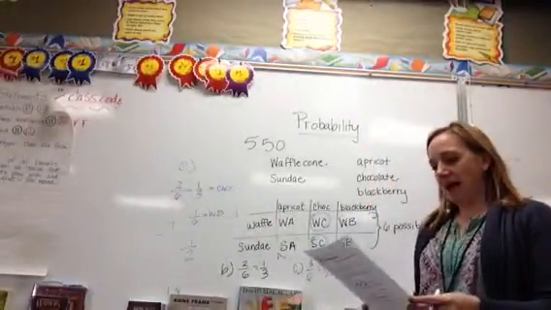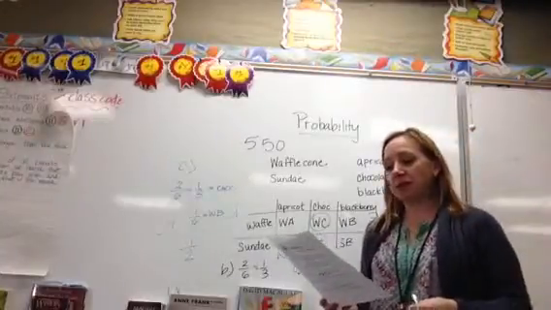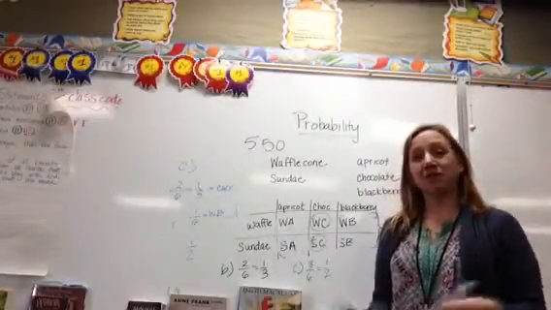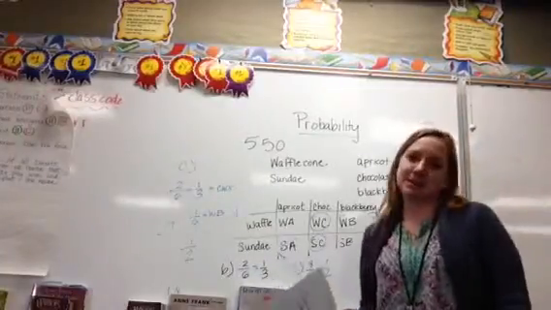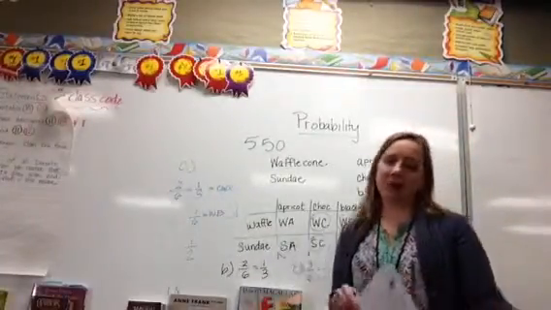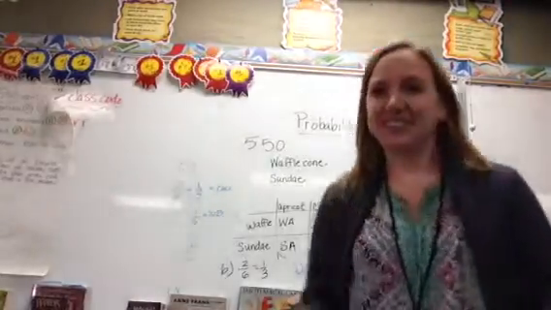And then finally it says part E, what is the probability that he will get orange sherbet? Well, he doesn't even have orange sherbet, so his chances are zero. It's 0. I'll be back with another problem about probability.